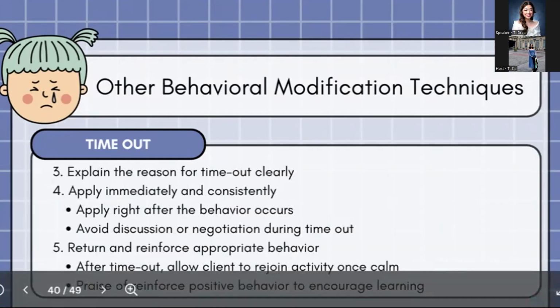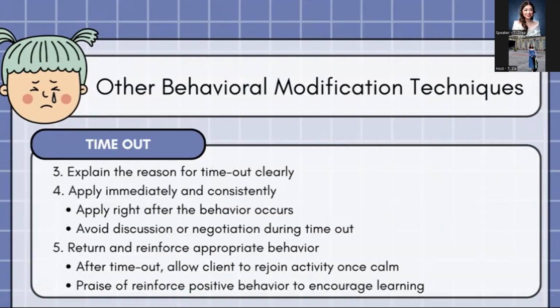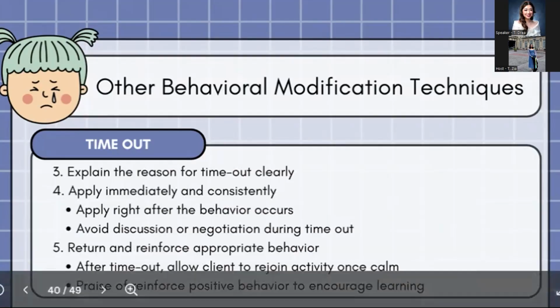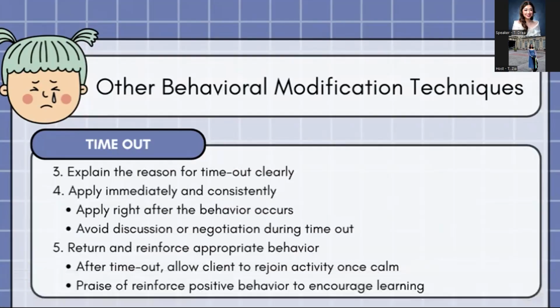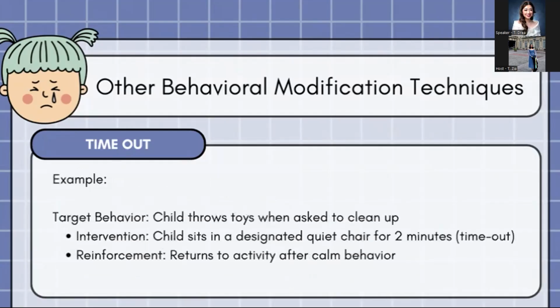So why do we use timeout? This one, for timeout, it reduces undesirable behaviors without using physical punishment. So this teaches clients that certain behaviors have consequences, and it can be used in combination rin with token economy, planned ignoring, and prompting. Okay, example, nagto-throw ng toys when asked to clean up.